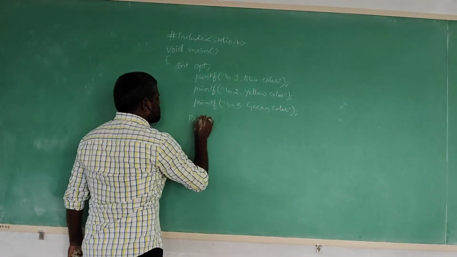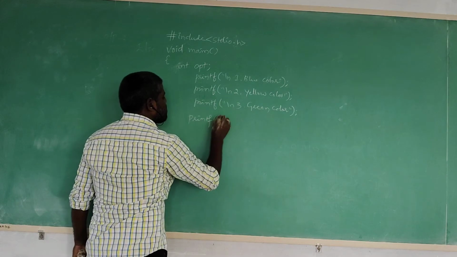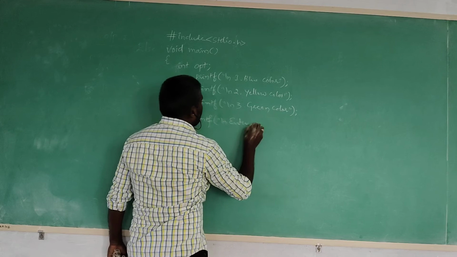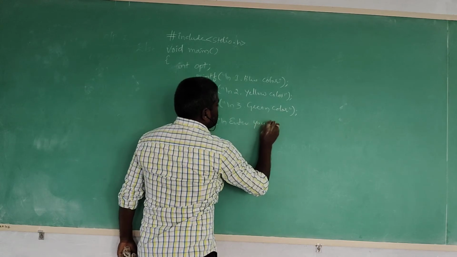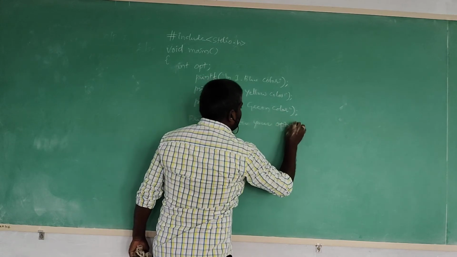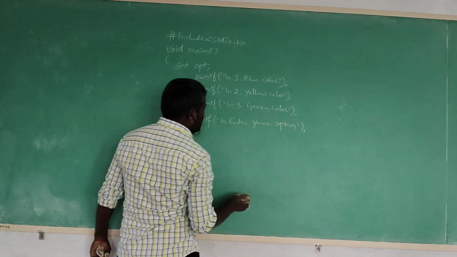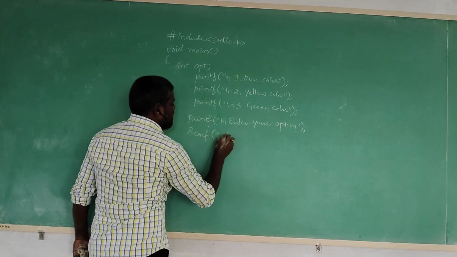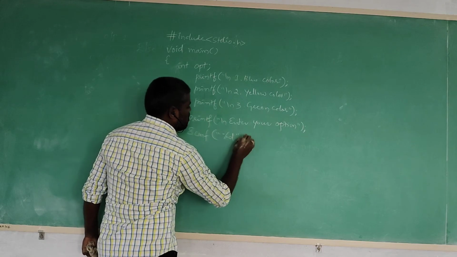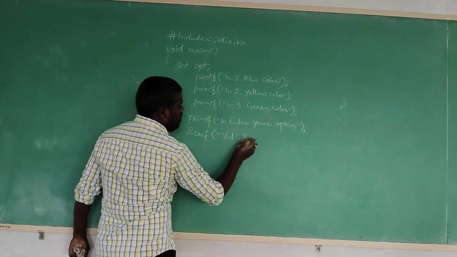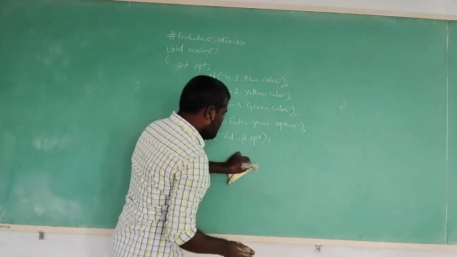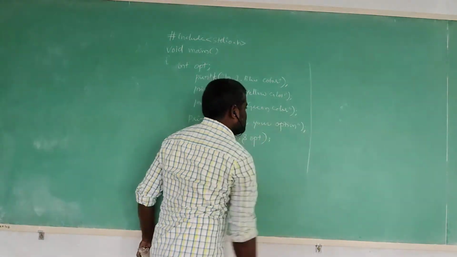Now, we are asking one question for the user who is executing the program. What is that? Enter your option. Now we are reading the value from the input device, percentage D, double quotation close, and what is our variable? OPT. Now we are giving that OPT value. Now we are checking the if condition.